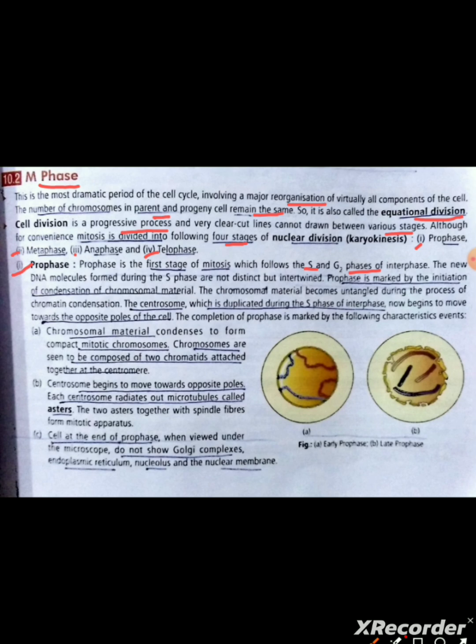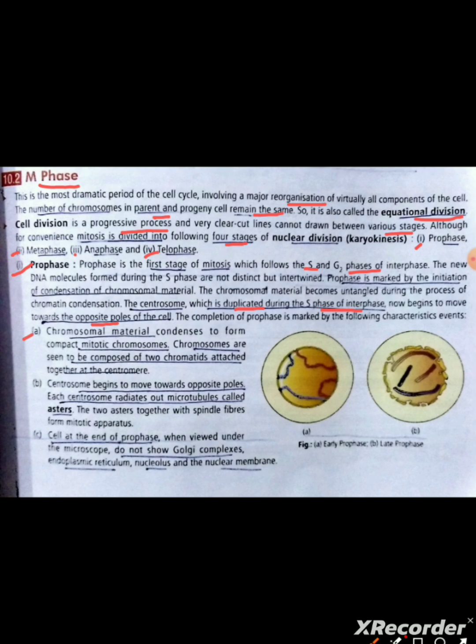The chromosomal material becomes untangled during the process of chromatin condensation. The centrosome, which is duplicated during S phase of interphase, now begins to move towards the opposite poles of the cell. The completion of prophase is marked by the following characteristic events.